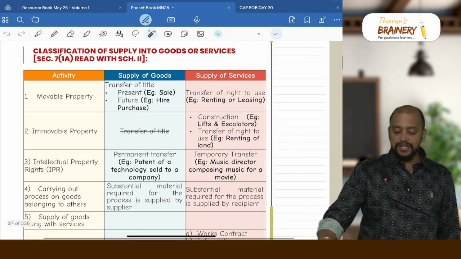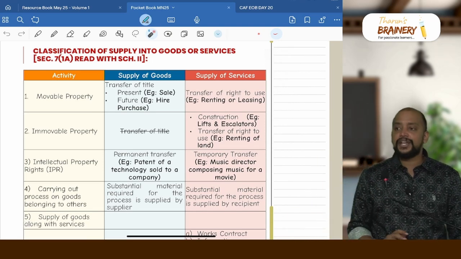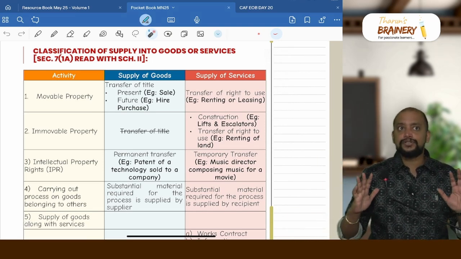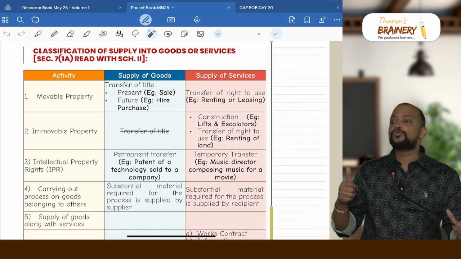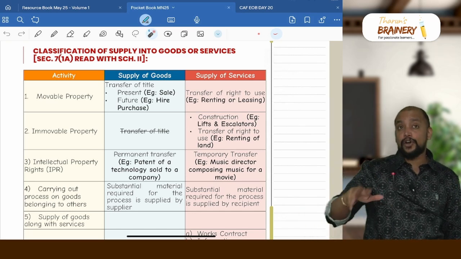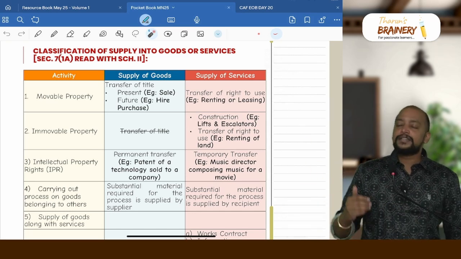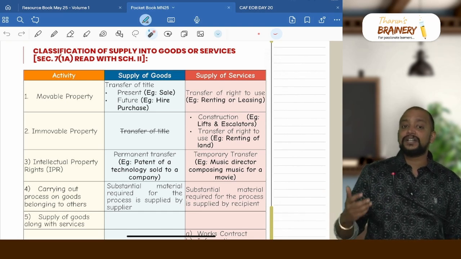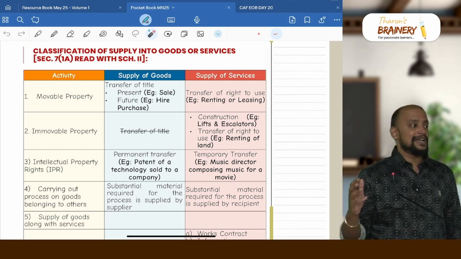Once an activity becomes supply, we will classify it into goods or services. For that classification, we need to check based on section 7(1) read with Schedule 2. The first thing we need to see is whether it is movable property. If there is a transfer of title, whether at present or at a future date, present is sale and future date is hire purchase, it is supply of goods. If the transfer of title is not there but there is a transfer of right to use goods, then it will come under supply of service, that is renting or leasing.